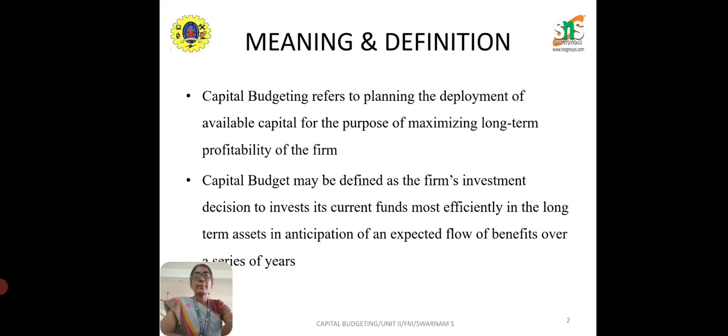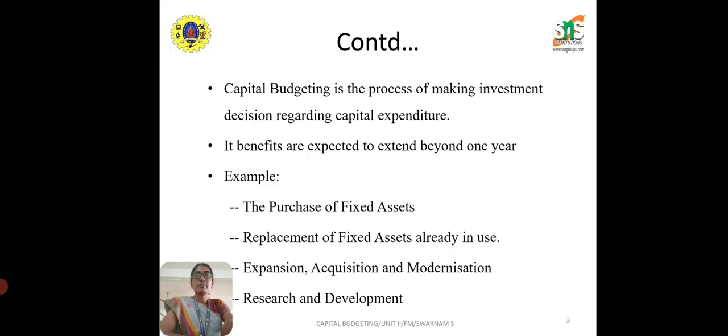So I can generate more income. That is what capital budgeting is, in the sense, how far you have been investing in your long term assets, so that you can expect some sort of benefits during your future period. That is what is called capital budgeting. Capital budgeting, in the sense, deals with capital expenditure. Example, if you have been purchasing a fixed asset, it is a capital expense. It is not a recurring expense.